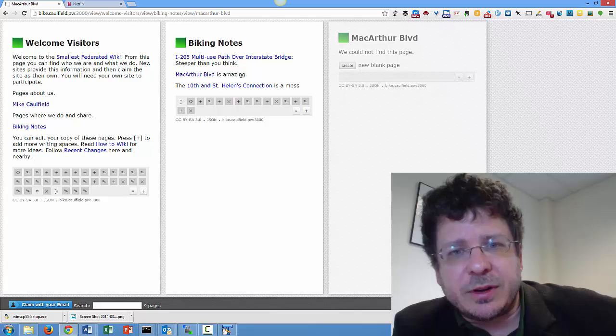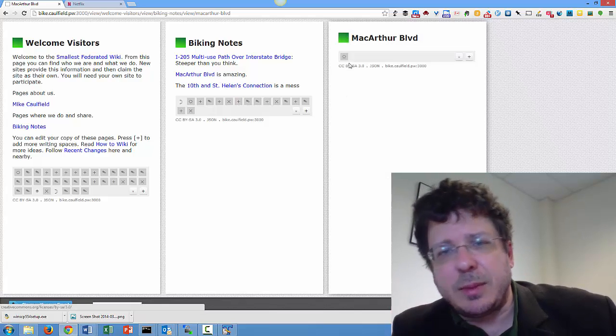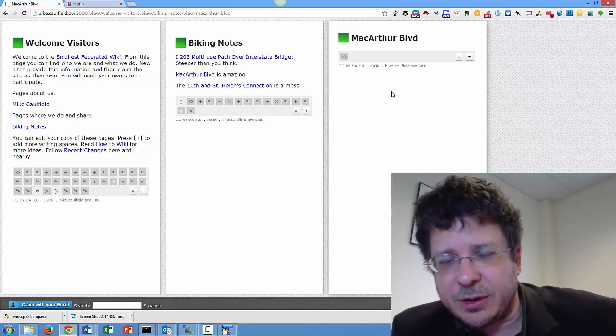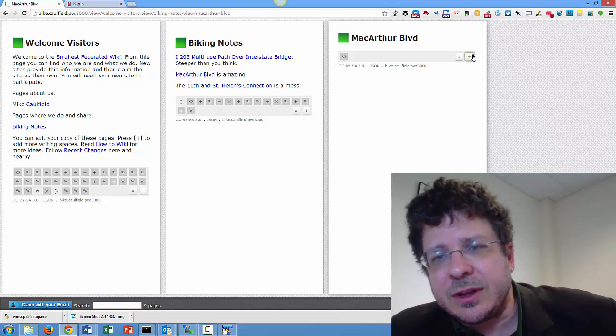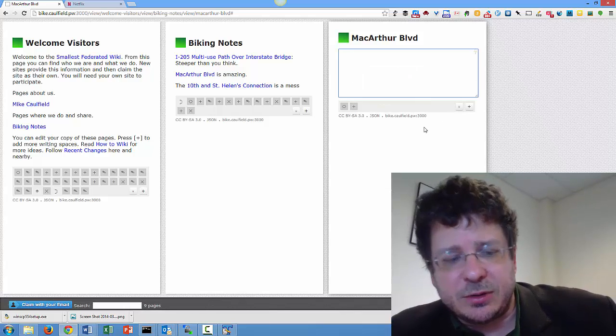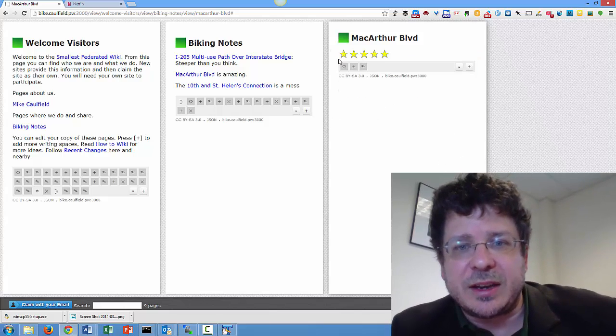So MacArthur Boulevard is a road out here that's actually amazing to bike on. It has these bike lanes that you would die for, and wonderfully low trafficked road. So we could do the same thing here. We could start to rate roads based on that.